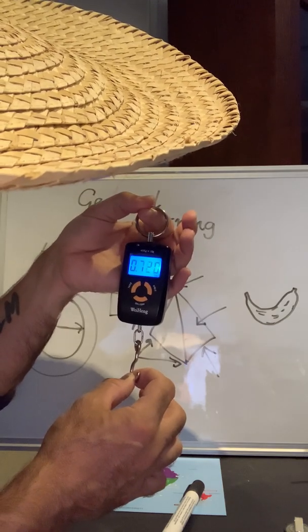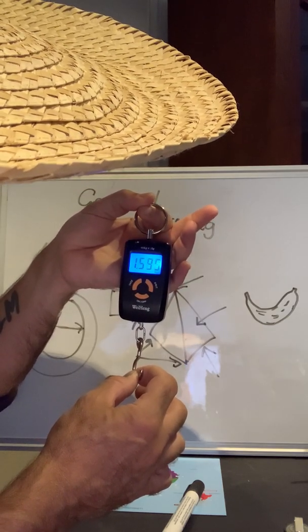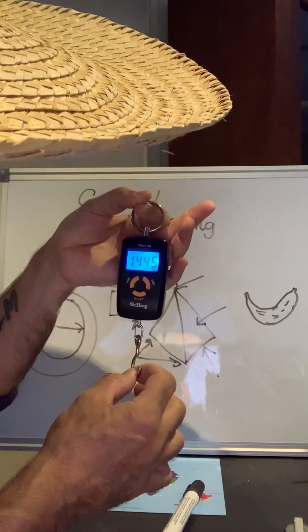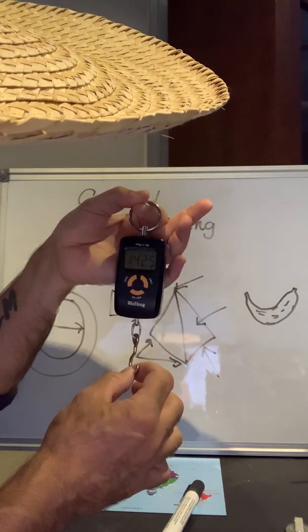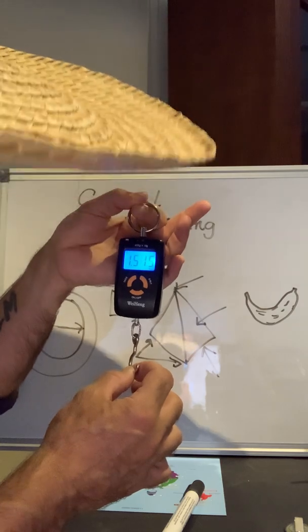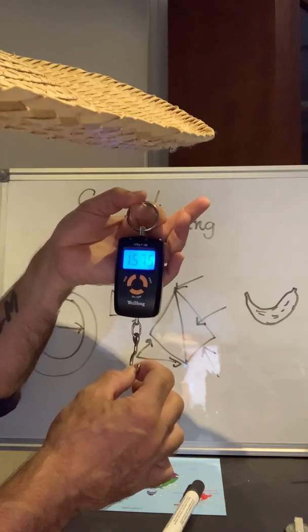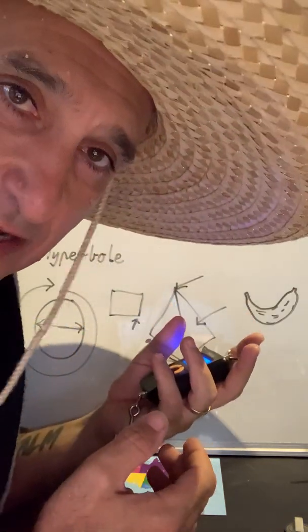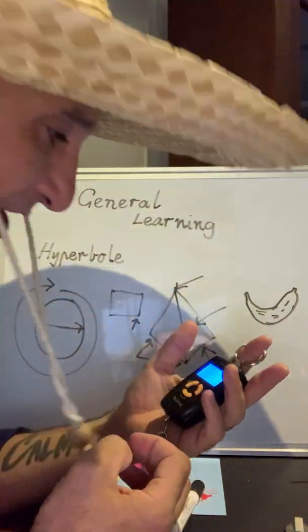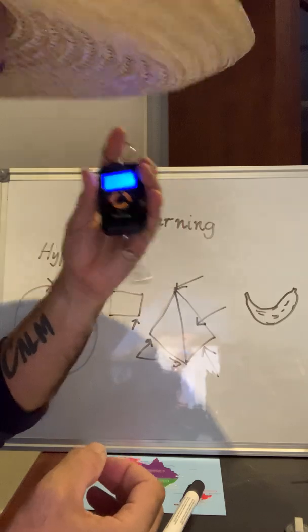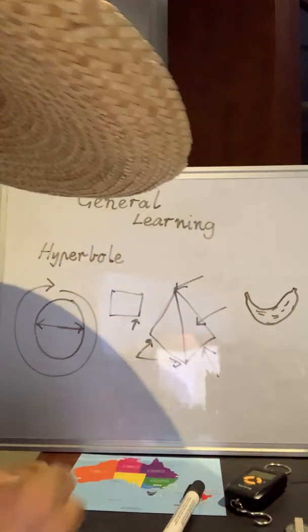As soon as I get past that decimal point, it's 1.5 kilograms. So it's 1,500 grams. So 1.5 kilograms is 1,500 grams. That's weight. We do it in grams and kilograms. What else do we have?